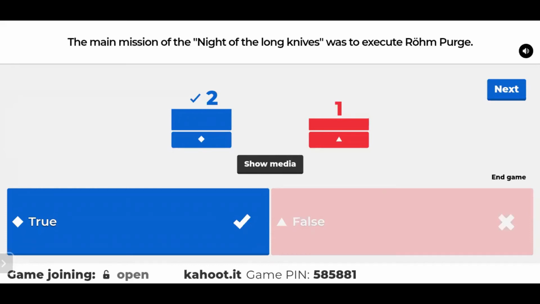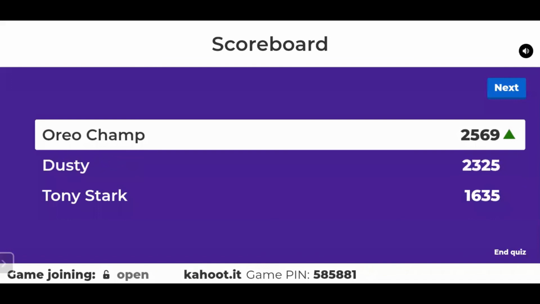So let's have a check on the leaderboard. Oh, that's interesting. Oreo Champ again comes into the lead. Oreo Champ and Tony Stark got it correct. And now there's a 200 margin between Oreo Champ and Dusty. Keep up the competition.